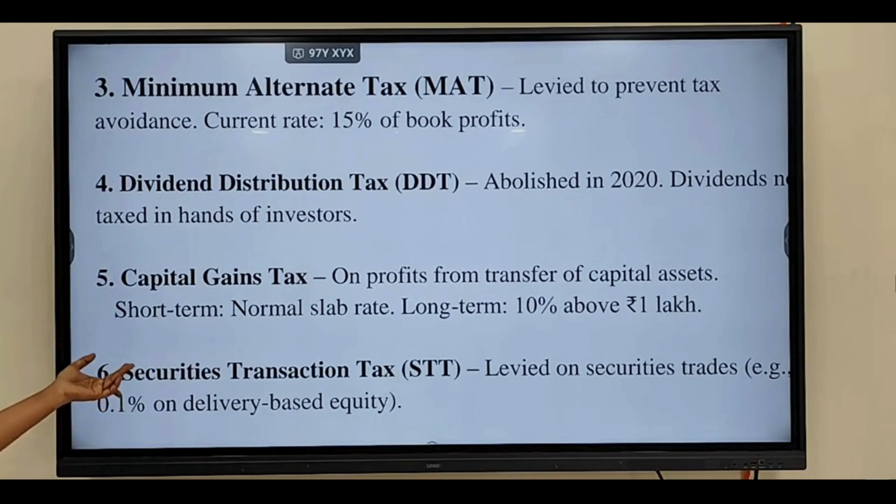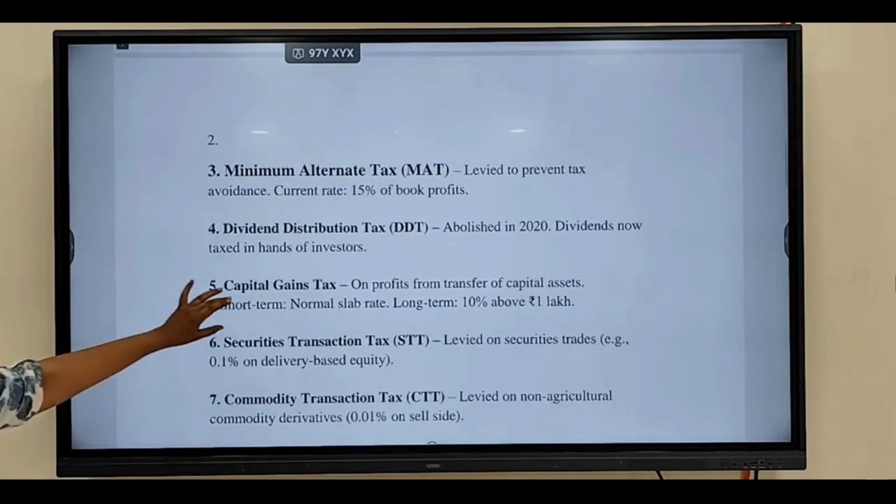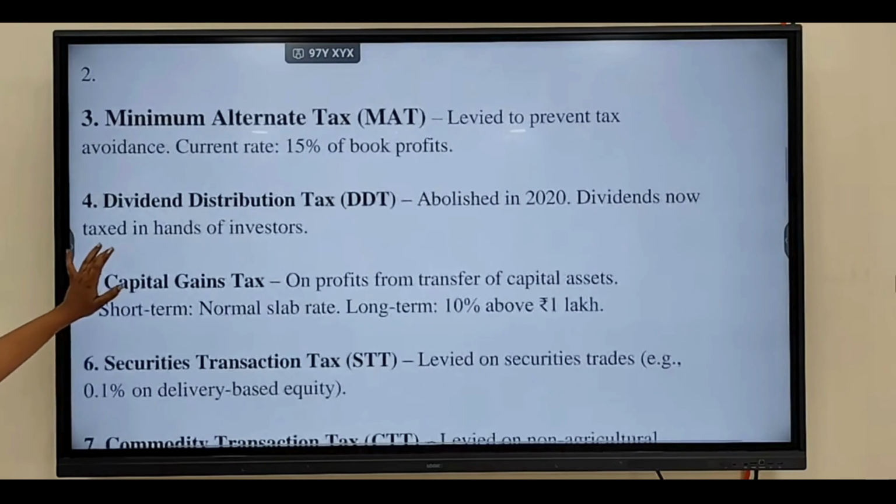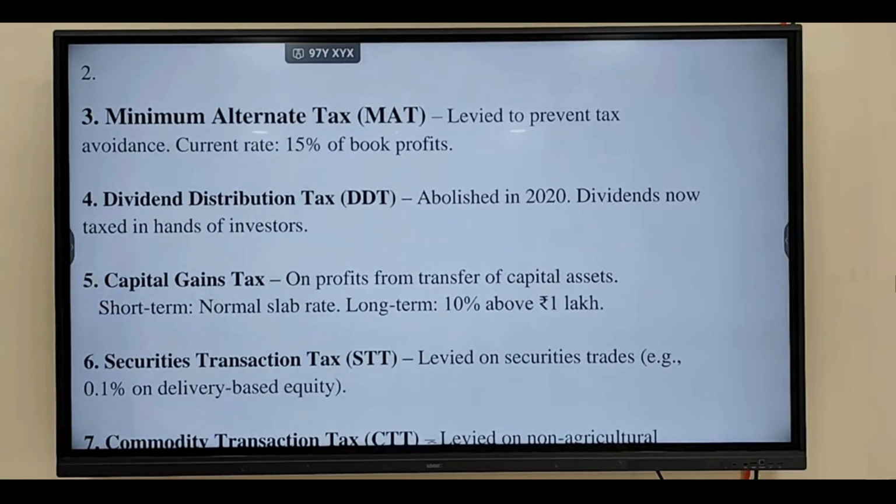Next is the dividend distribution tax. This was abolished in 2020. Till 2020 it was being used as a direct tax. Now this dividend comes under which tax? It is calculated under income tax. Whatever the personal income tax is, if you get a dividend for your shares, then you should pay under the income tax itself.